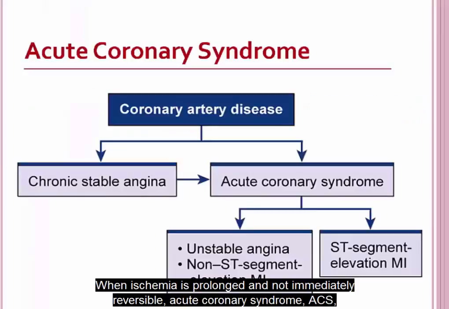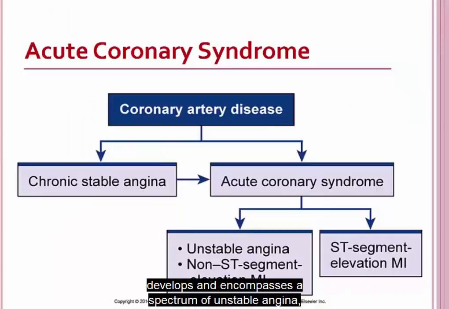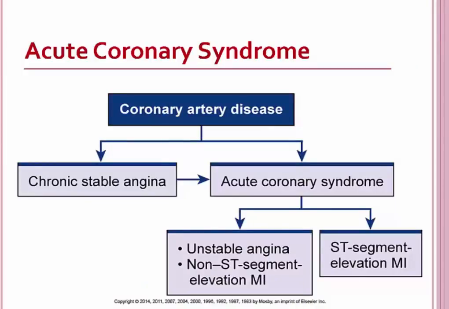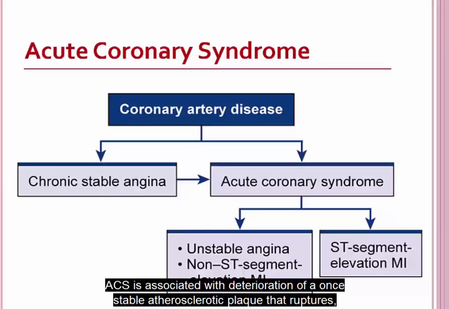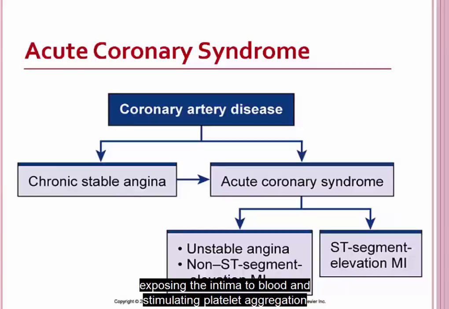When ischemia is prolonged and not immediately reversible, acute coronary syndrome, ACS, develops and encompasses a spectrum of unstable angina, non-ST segment elevation myocardial infarction, an NSTEMI, and ST segment elevation myocardial infarction, a STEMI. ACS is associated with deterioration of a once stable atherosclerotic plaque that ruptures, exposing the intima to blood and stimulating platelet aggregation and local vasoconstriction with thrombus formation.